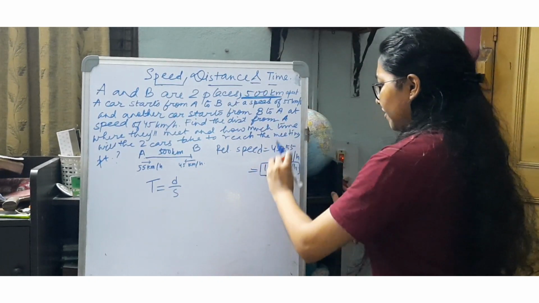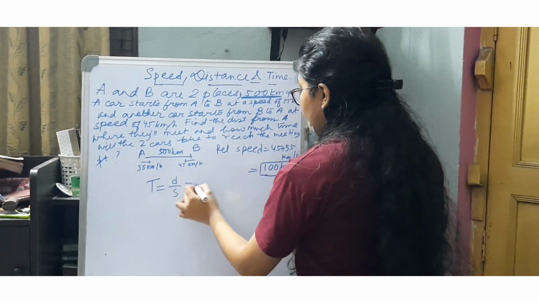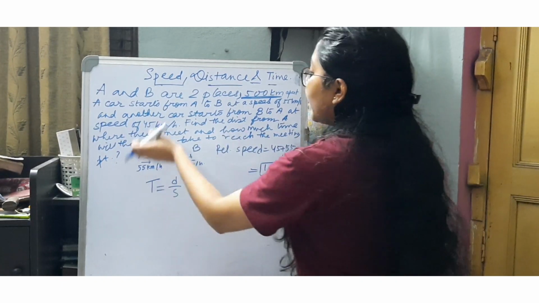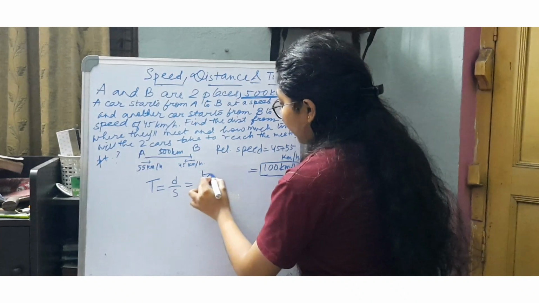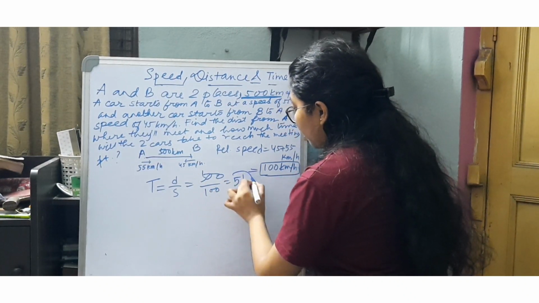The relative speed of this car with respect to the second car is 100, which has already been obtained. So to cover this distance with this relative speed, it is 500 by 100, that is, it will take 5 hours.